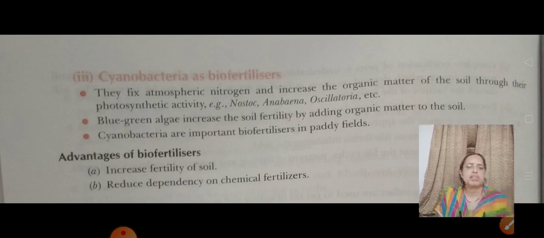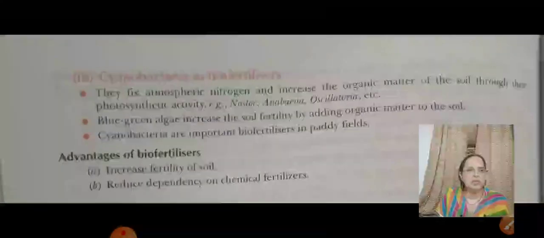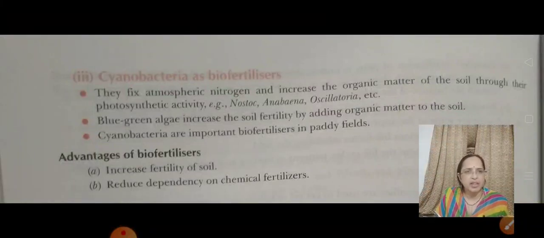Now next is cyanobacteria as biofertilizers. You all know about the cyanobacteria. Cyanobacteria is blue-green algae. We already know that it is prokaryotic and it is responsible for nitrogen fixation. So we say that cyanobacteria is a good biofertilizer, and in the paddy field blue-green algae is used.